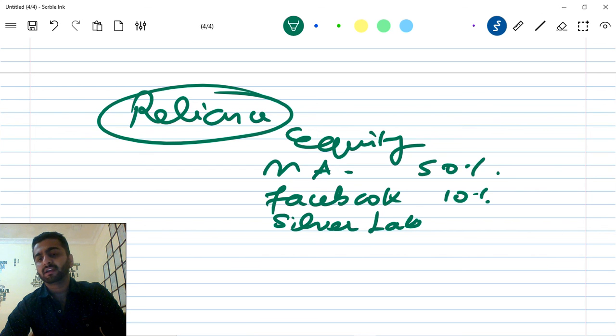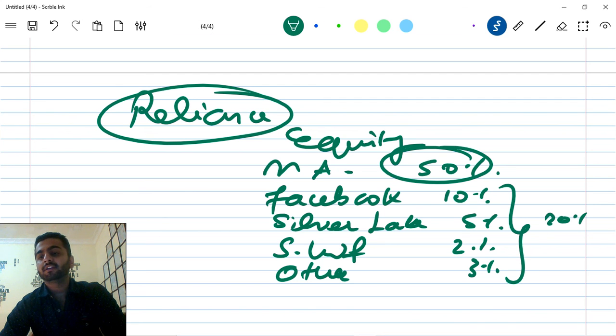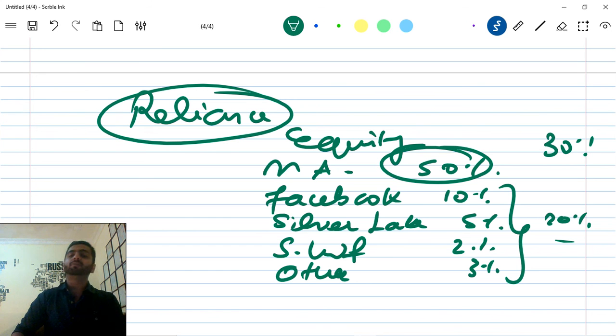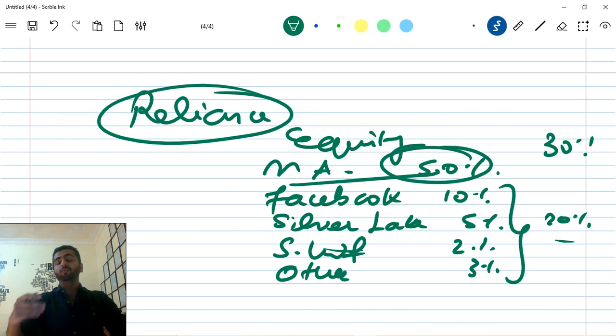I'm just giving rough figures. He sold 2% to a sovereign wealth fund and 3% to other persons. Okay, so out of 50%, how much has he sold? 20%. So what is left with him now? 30%. And these people come in a combination on 20%. So what is this? This is the equity statement. This is changes in equity. So before COVID-19, or last year, Mukesh Ambani owned 50% of the stake of Reliance, and now he just owns 30%. The rest 20% is sold off to numerous people.